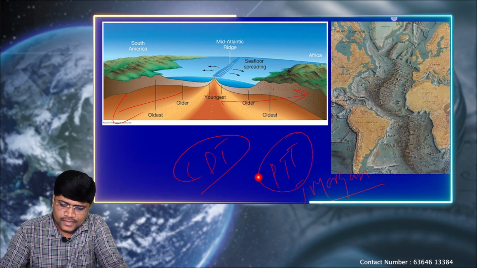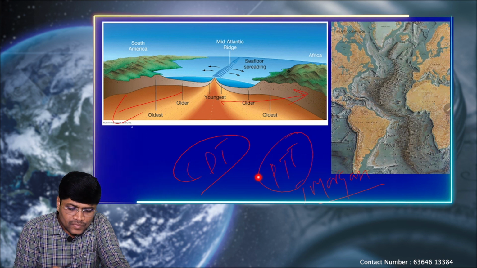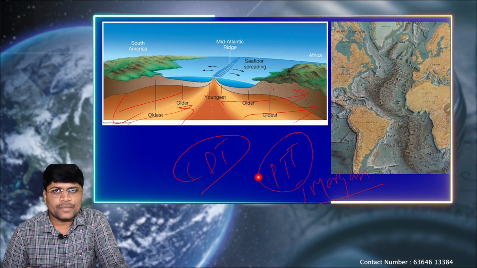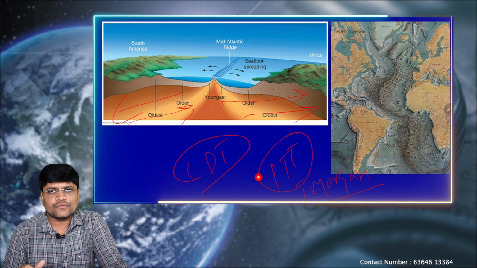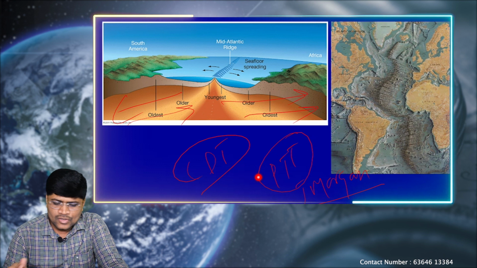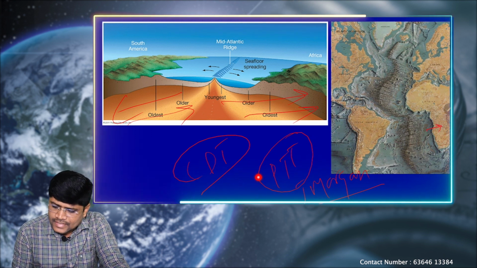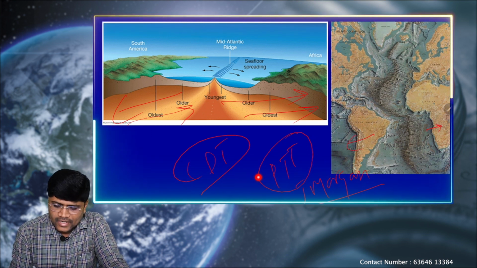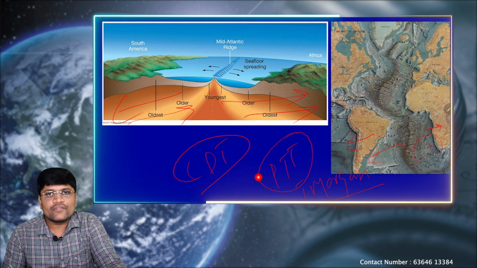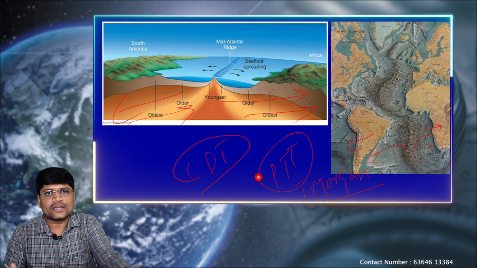Shall see that later. Okay. So here is the seafloor spreading. What is the seafloor spreading? Now we came to know that the Earth crust is made up of a good number of smaller pieces, which are technically called plates. So here, this is the African plate and this is the South American plate. Because of the convectional currents, these two plates are in divergent motion. They are getting separated.